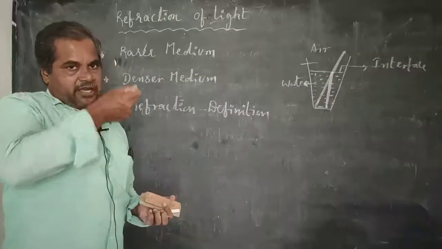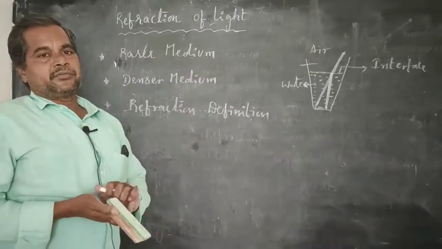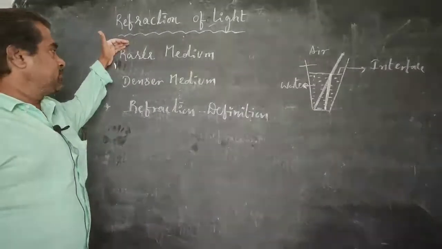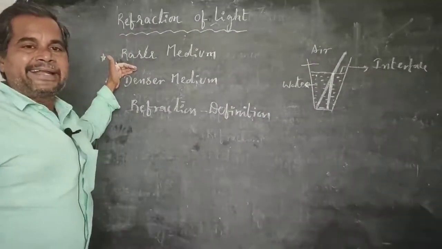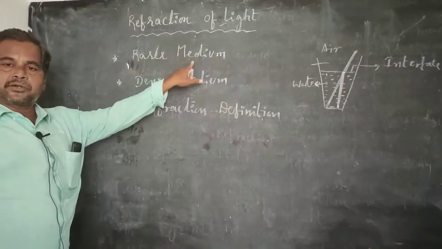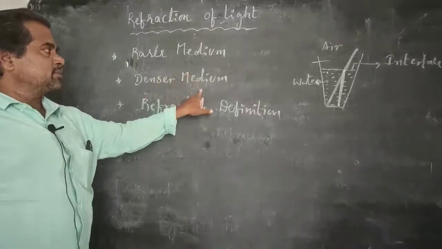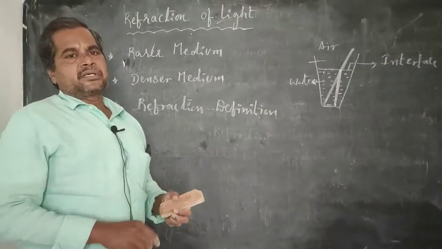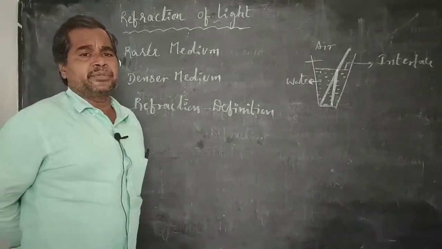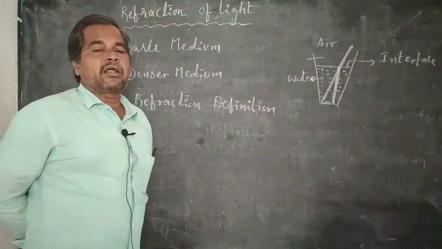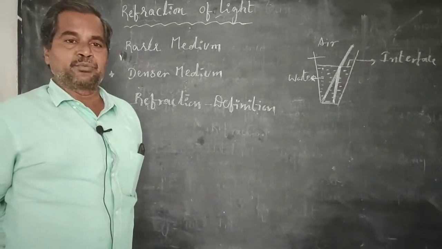Before we explain about refraction, we have to know what is meant by rarer medium and what is meant by denser medium. Rarer medium is also a transparent medium, denser medium is also a transparent medium. Rarer medium means any transparent medium in which the velocity of the light is more.